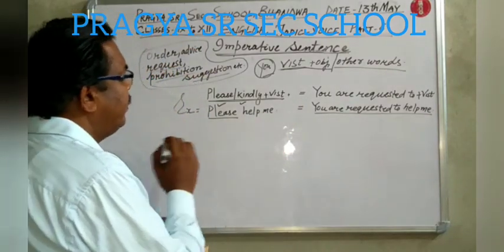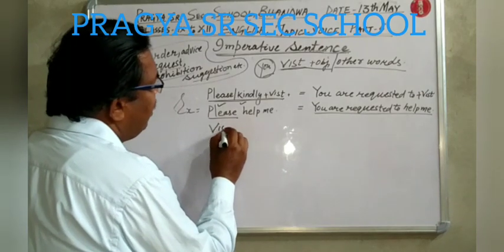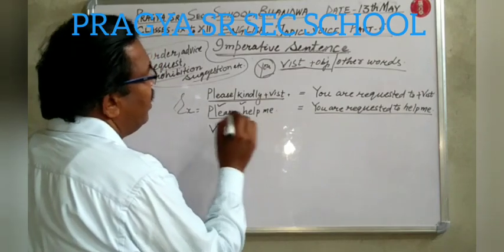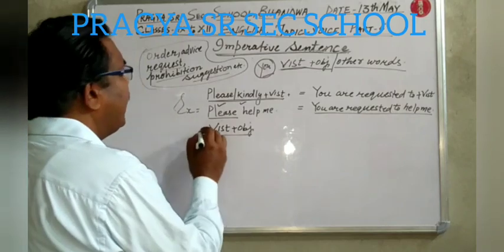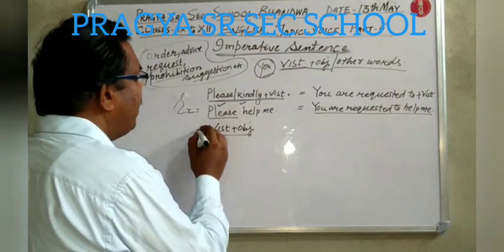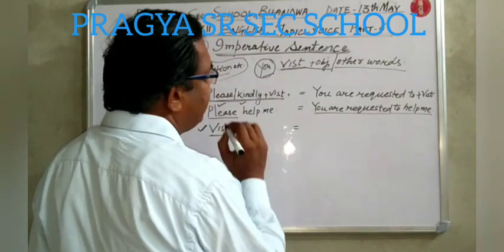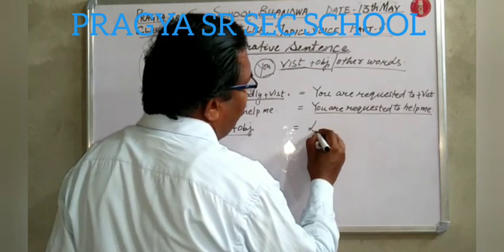Next, if the statement starts with first form of verb plus object, it may be an order, it may be an advice. Then while changing into passive voice, you will follow the let structure.